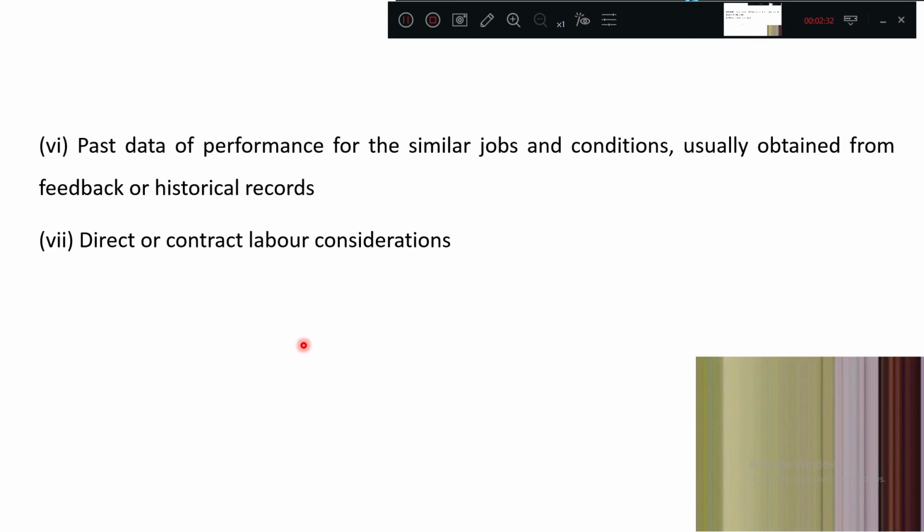Direct or contract labor consideration: whether you want direct labor hired by the company, or contract labor.